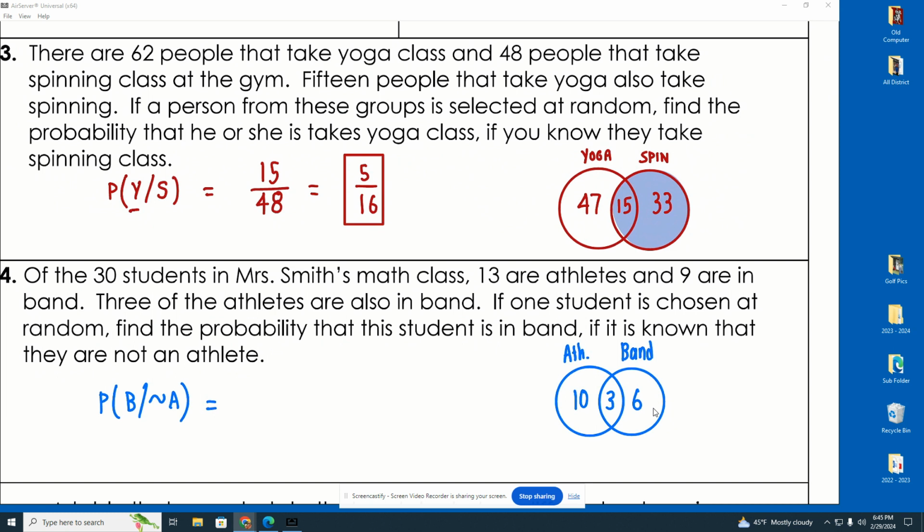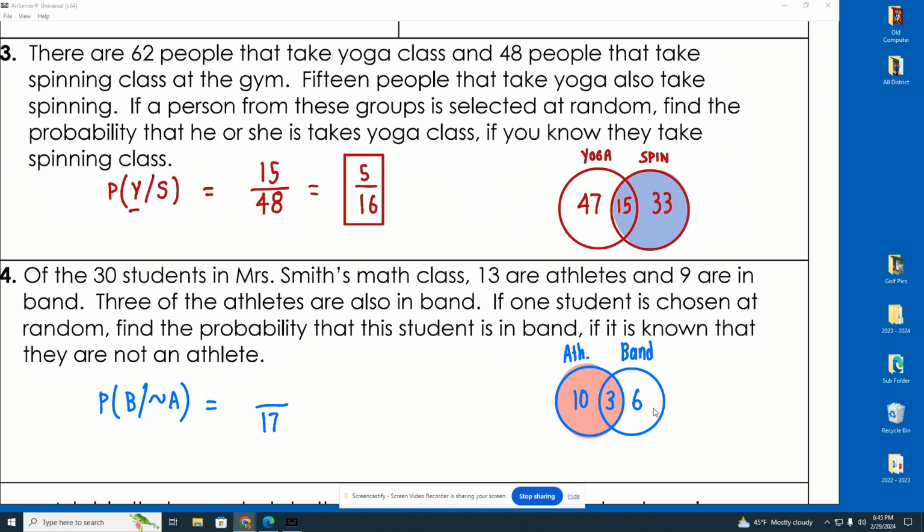So how many did it say were athletes? Well, there was 10 and 3, right? So there's 13 who are athletes. But how many kids are in the class? Well, there's 30 kids in the class. 13 are athletes, but not athletes would be 17. So we're only dealing with 17 people.